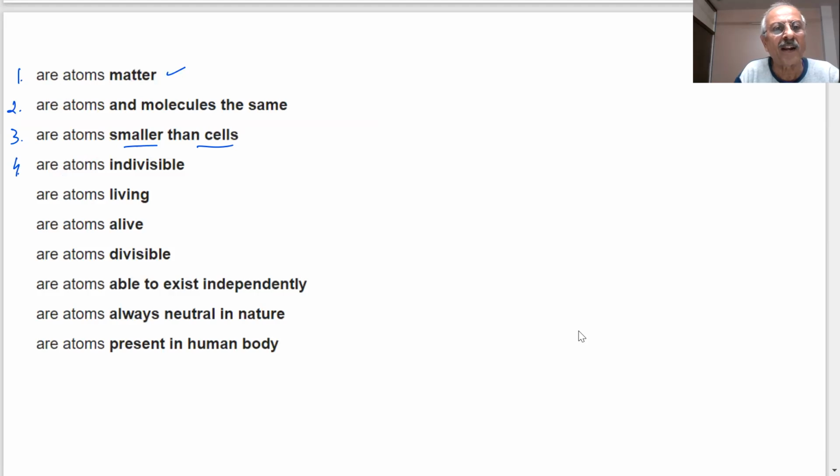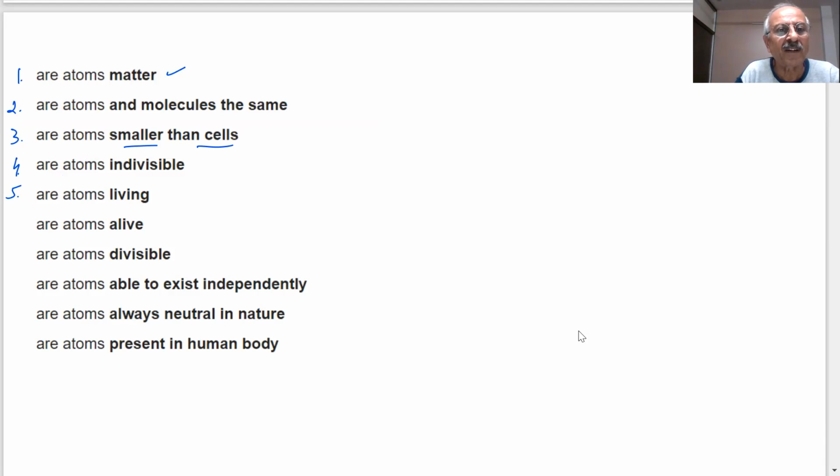Fourth question: are atoms indivisible? Dalton says atoms cannot be divided. But now we have certain activities, experiments, and also we observe certain phenomena in our everyday life, which go to prove there is something inside the atom.